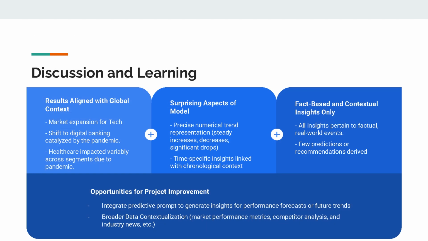We found that all of the results align with the global context, which is good. Second, we found that they can get the numerical trend representations pretty accurately, which is another surprising aspect. Also, many insights are based on the chronological context, which is something we expected at the beginning. However, all of the insights are fact-based, which means they pertain to factual real-world events, and few predictions have been made.